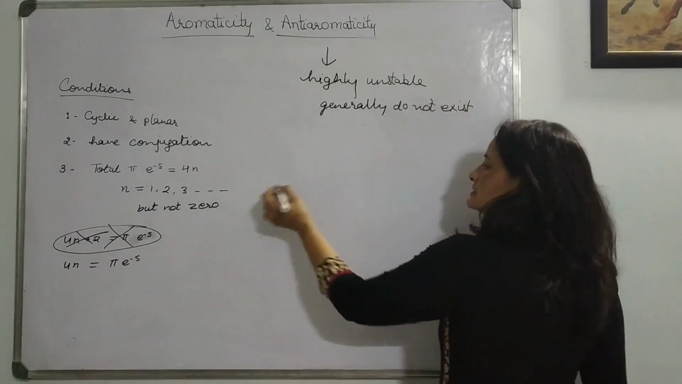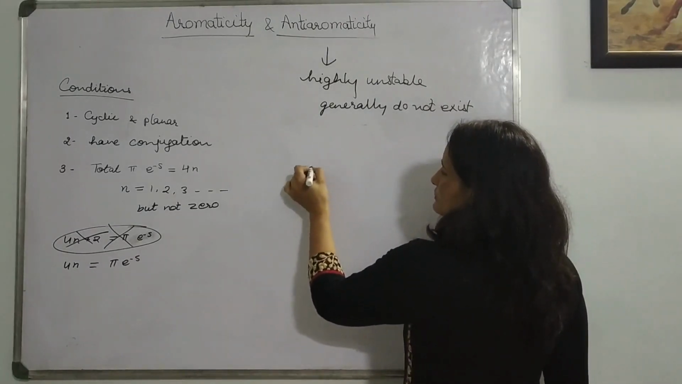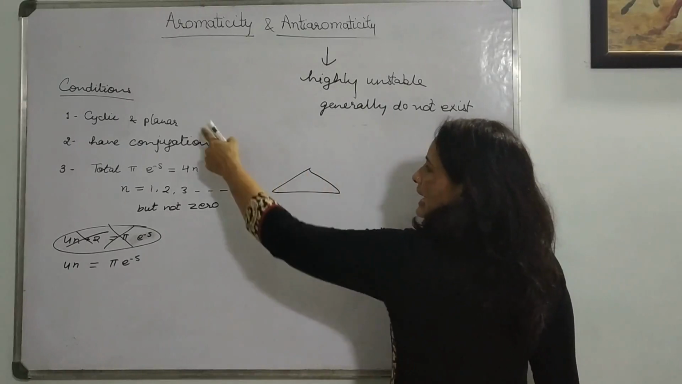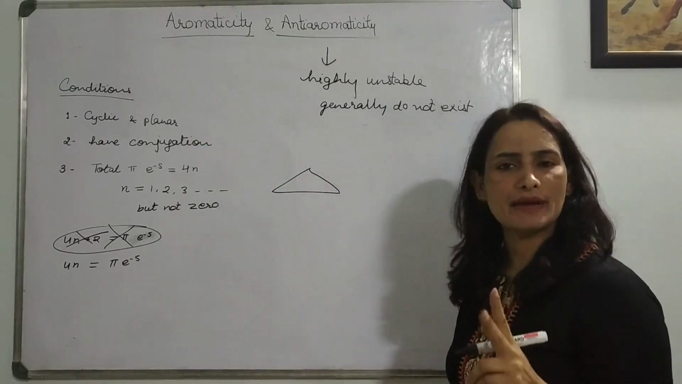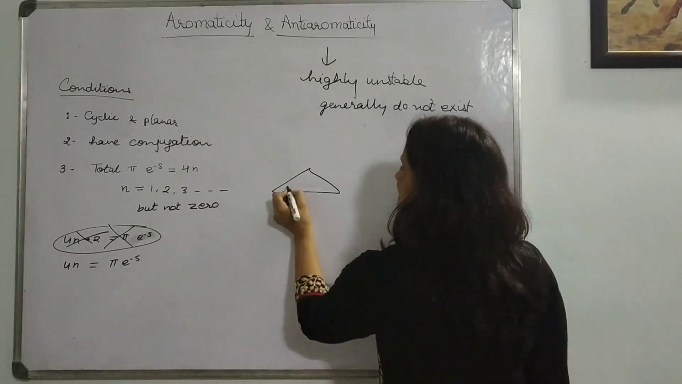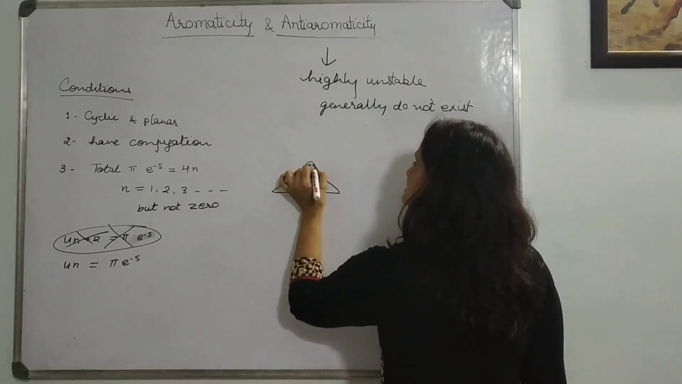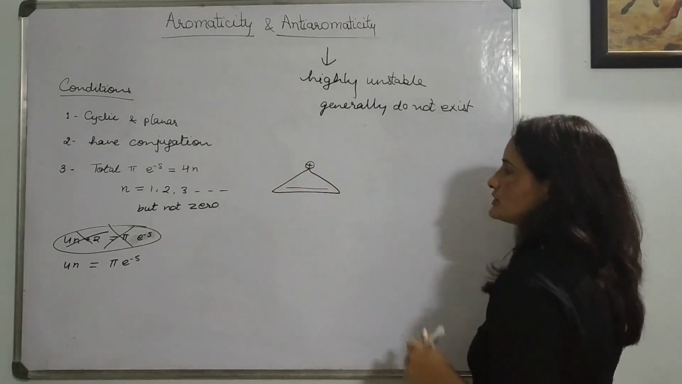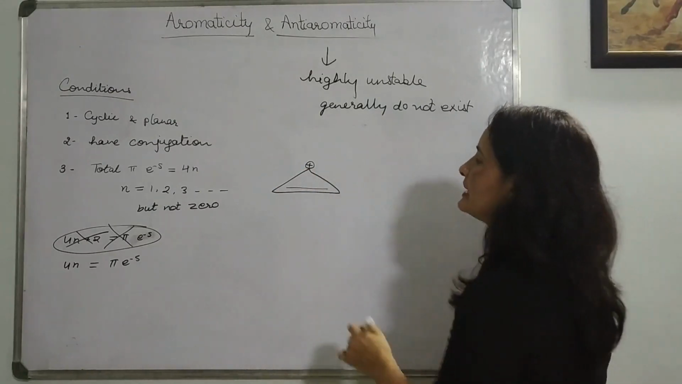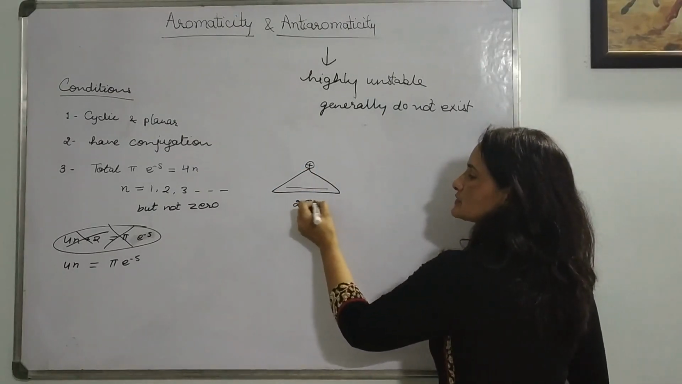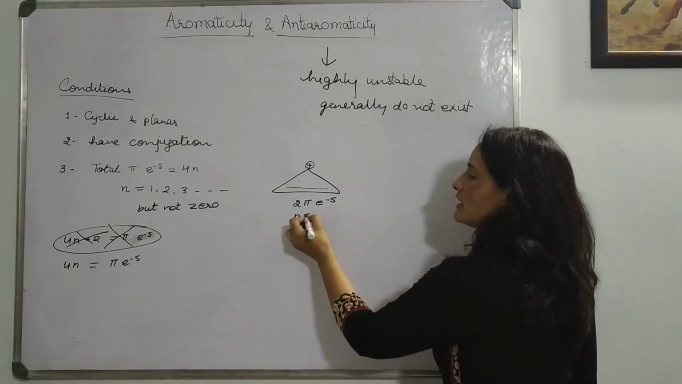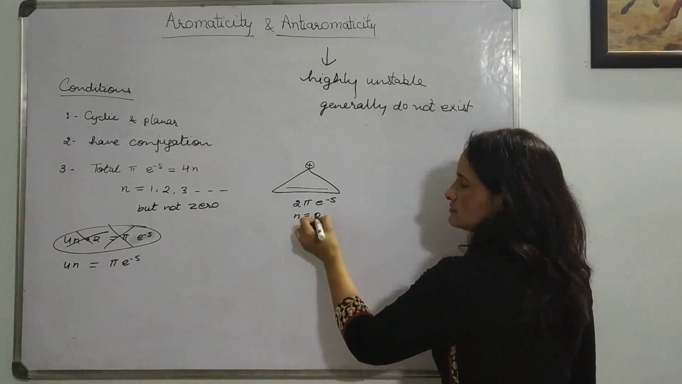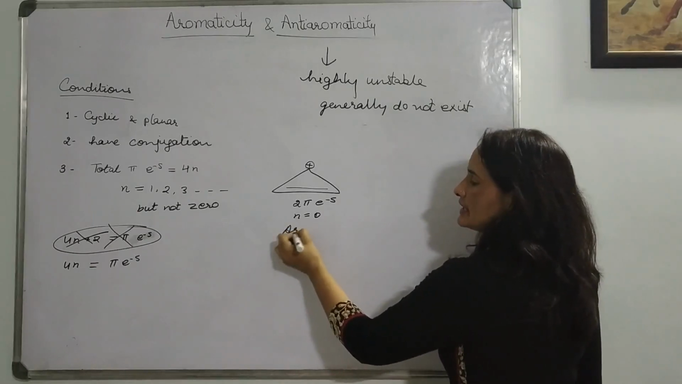Now, let's check some anti-aromatic compounds. The compound must be cyclic, planar and have conjugation; these two points are the same as in aromaticity. For example, this one we discussed in the last portion. It was an aromatic compound with 2 pi electrons, and if we put the value in the Huckel rule, the n value will come 0 and it is aromatic.